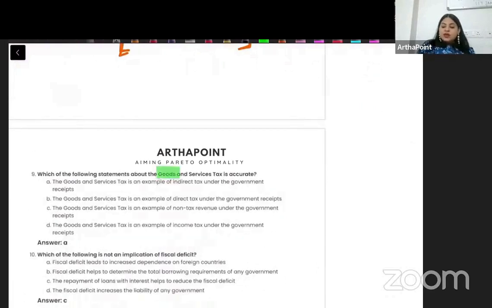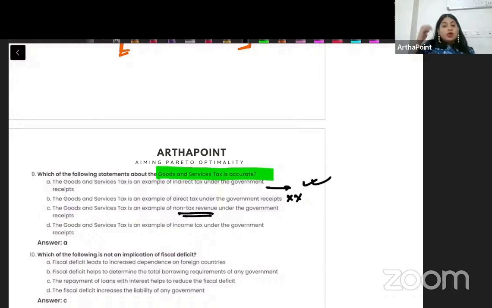Which of the following statements about goods and service tax is accurate? It's an example of indirect tax. Yes, indirect tax is correct. Direct tax, no. Non-tax revenue? Non-tax revenue is not correct, because it comes under revenue receipt. Because it is a tax, it is tax revenue, so it's incorrect. Is an example of income tax? No. So the answer to this is A.